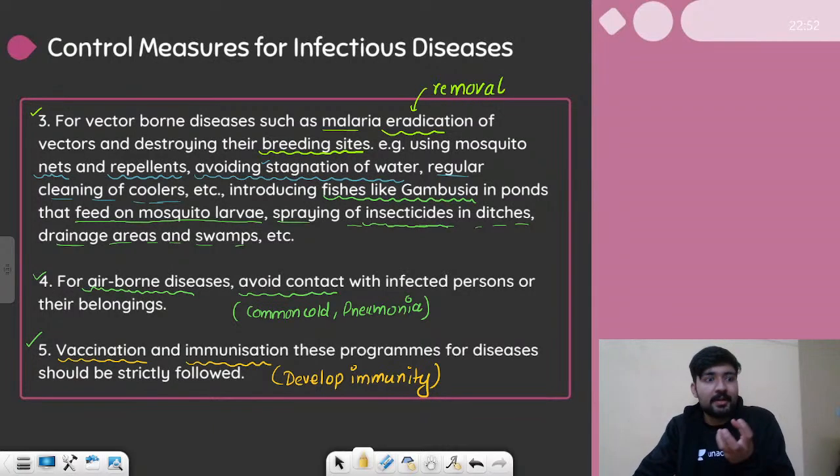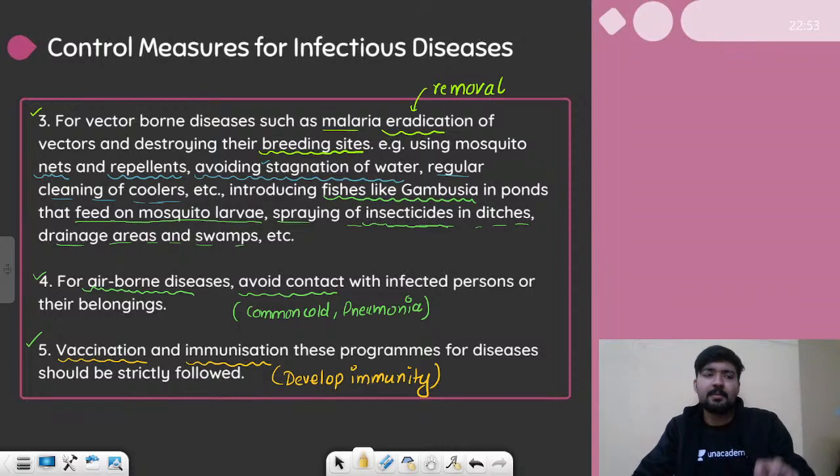We have talked about what is health, what affects the health, what is a disease, what are the types of disease. We have talked about pathogens, vectors, we have talked about bacterial diseases, viral diseases, protozoan diseases, helminthic diseases, and fungal diseases. After that, we have talked about the control measures. How can we control these diseases?